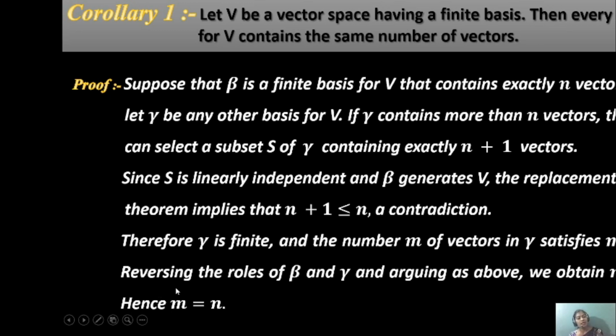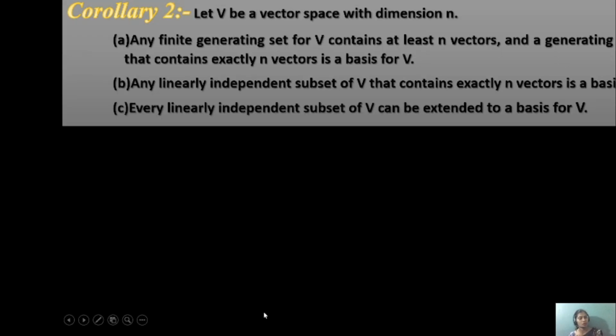Reversing the roles of beta and gamma and arguing as above, we obtain n is less than or equal to m. Hence, m equals n, which proves this corollary. Okay. Let us go to the second corollary.